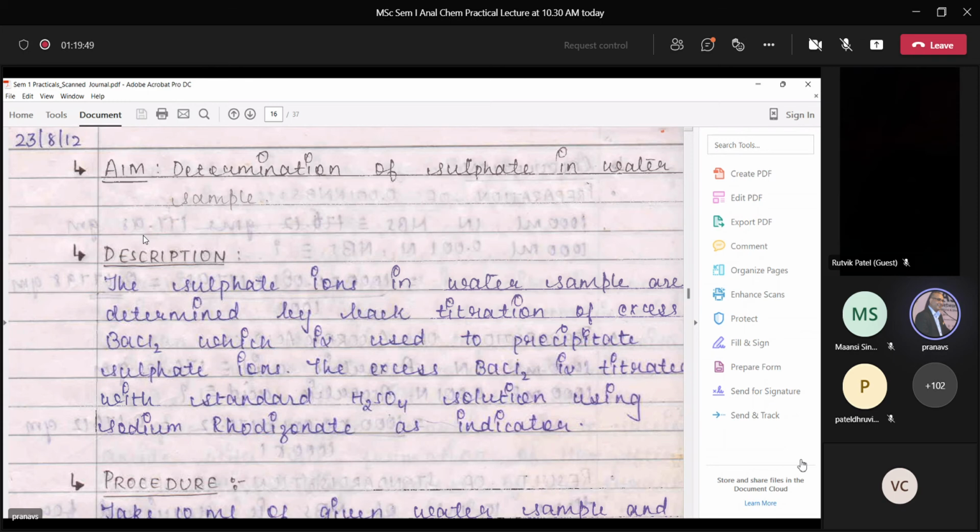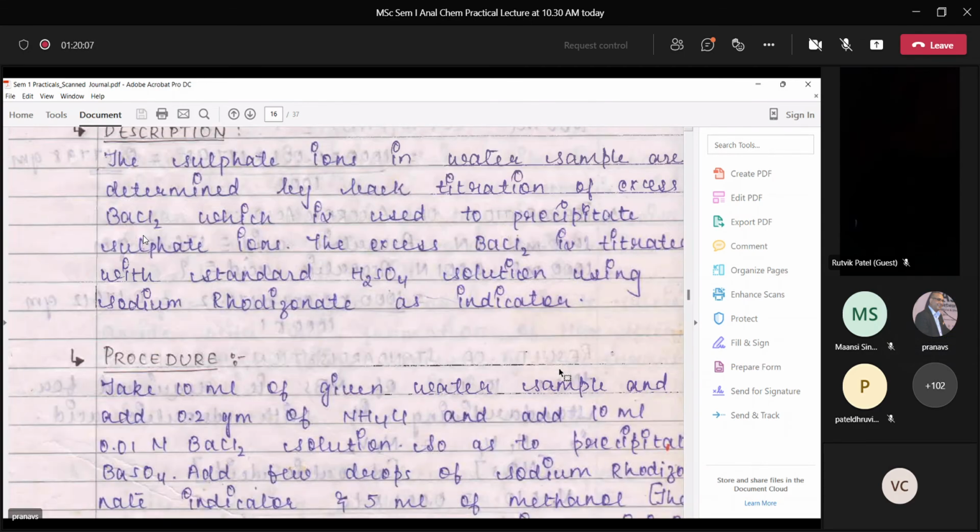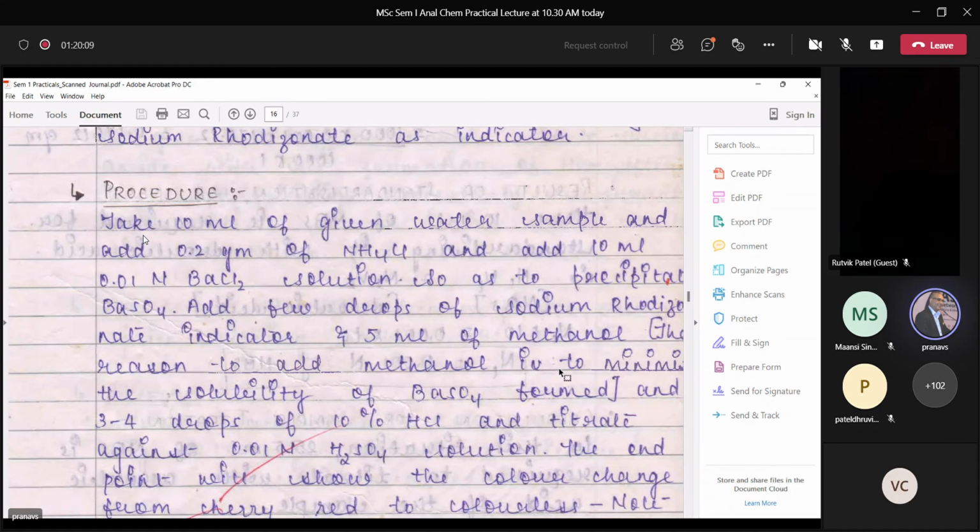But in this case, in this experiment, in this journal, it is mentioned the excess BaCl2 is titrated with standard sulfuric acid solution using sodium rhodizonate as indicator. So this is a specific thing. Sodium rhodizonate we don't use for EDTA titration. It is used for acid-base titrations or precipitation titrations.